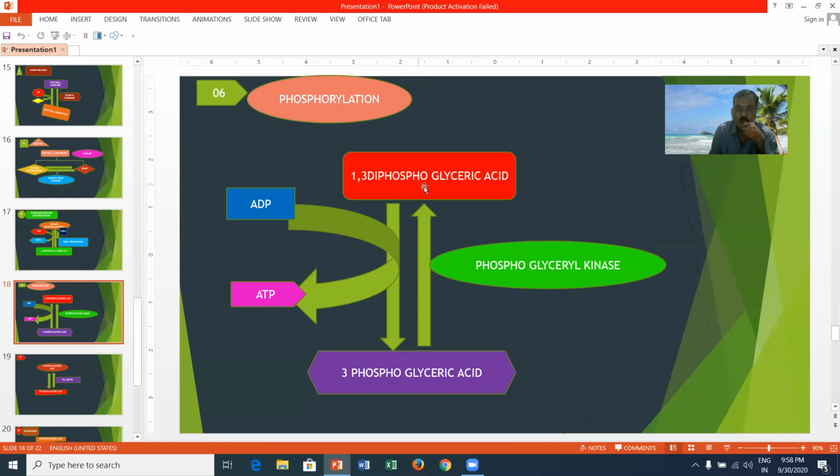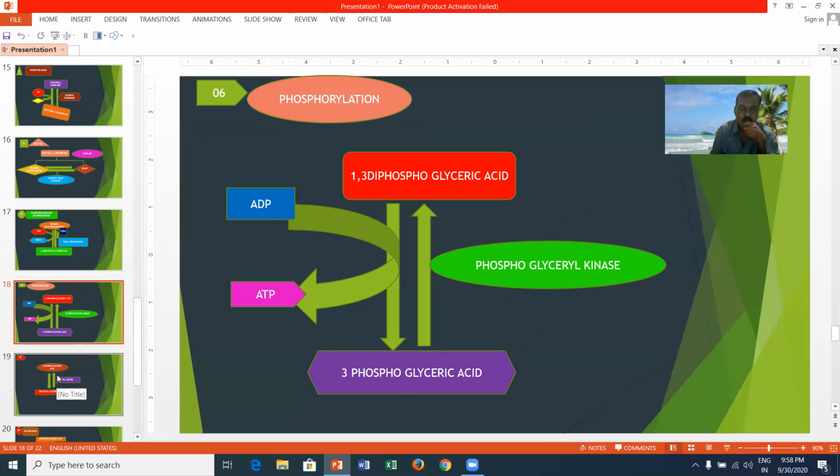Here ADP is converted into ATP by means of an enzyme called phosphoglycerate kinase, and this reaction is called phosphorylation. Phosphorylation means adding of a phosphate molecule to ADP.